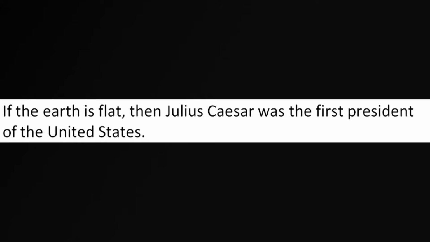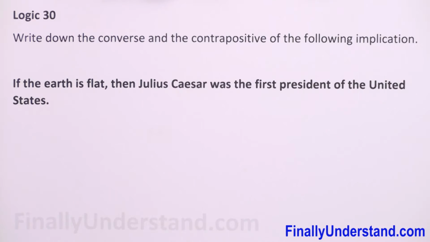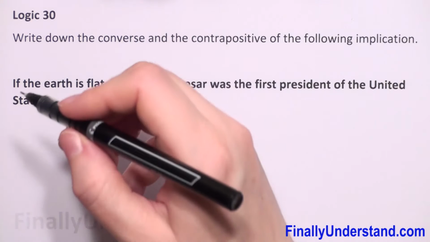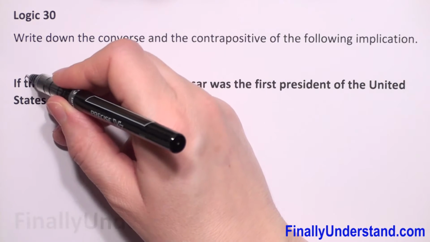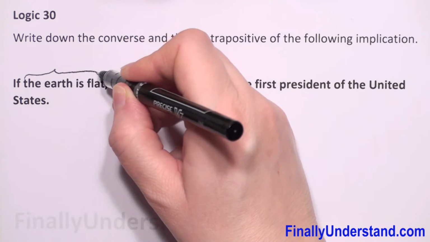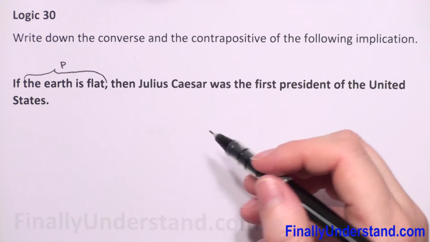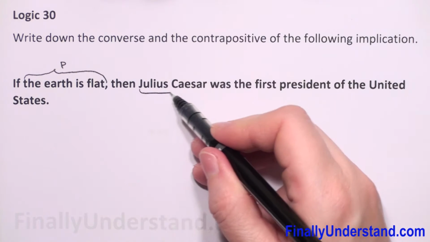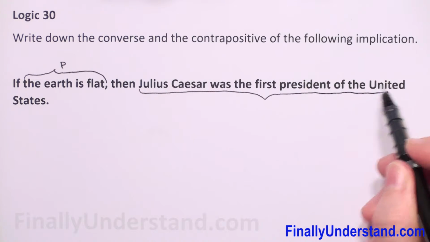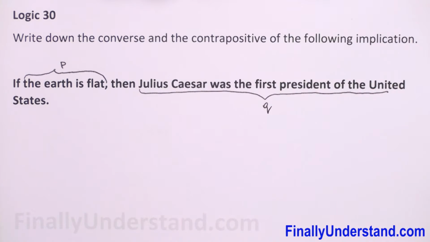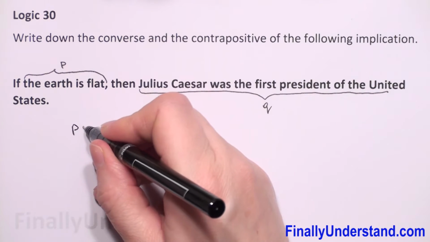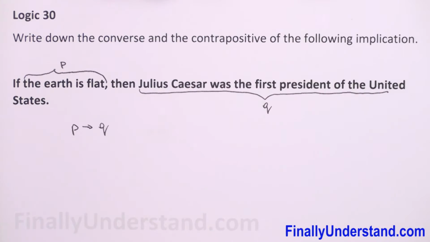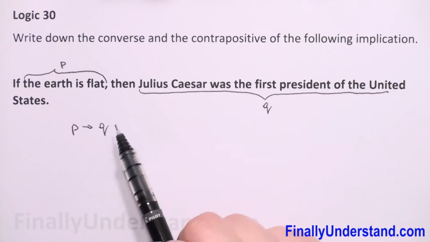We have given implication: if the earth is flat, then Julius Caesar was the first president of United States. So first let me put that our P simple statement will be the earth is flat. And Q will be Julius Caesar was the first president of United States. This is our Q. We have implication P implies Q. We have to find now converse of this implication.